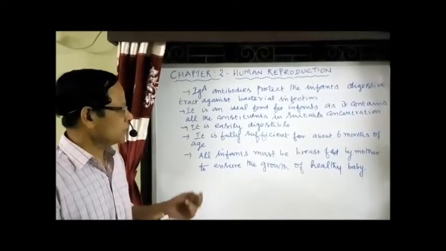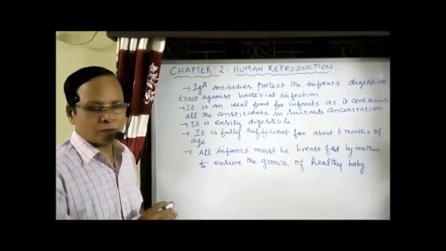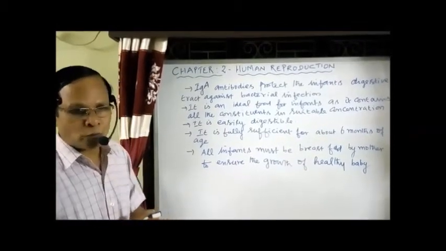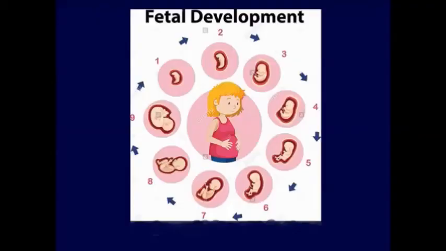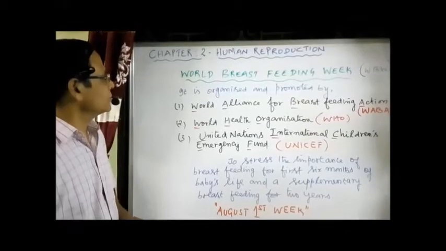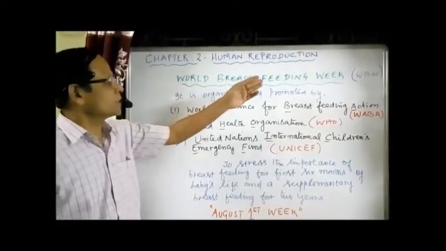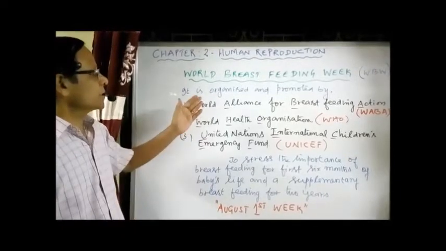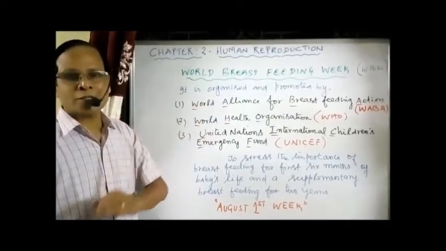Now I want to give just the expansion of World Breastfeeding Week, WBW. It is organized and promoted by 3 organizations.